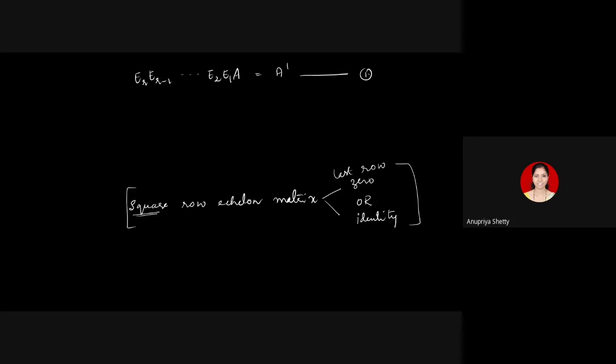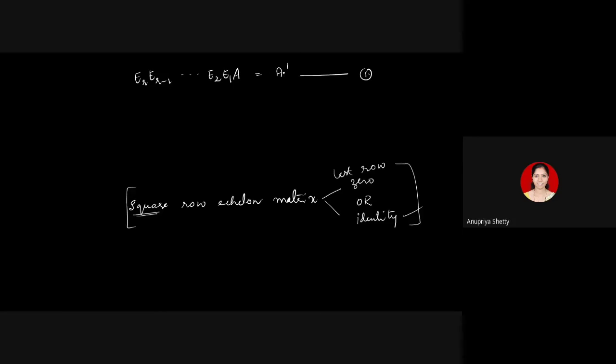This we have come across in our previous proposition also. If it is identity, we are through. If it is not identity, try justifying its last row has to be 0. So whenever you have a square row echelon matrix, it will definitely have a 0 last row, or it is identity. These are the only two possibilities.